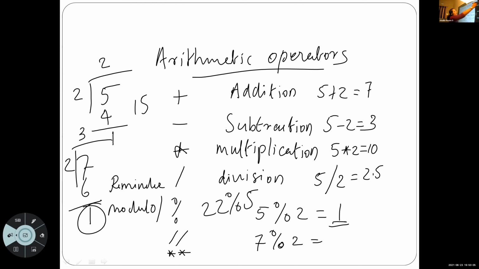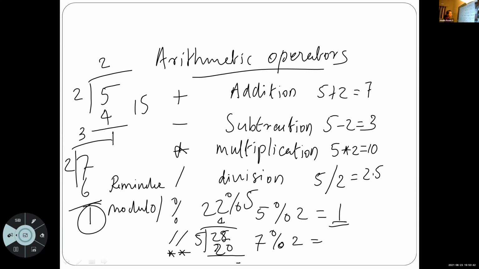Omar? 22 mod 5, what is the result? 2. 2, correct. 22 mod 5 means 22 is divided with 5. 4 times 5 is 20.